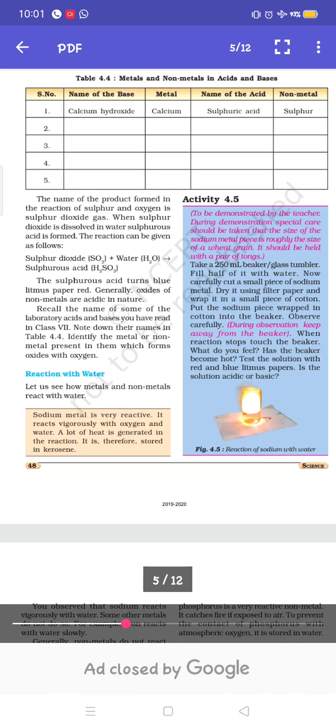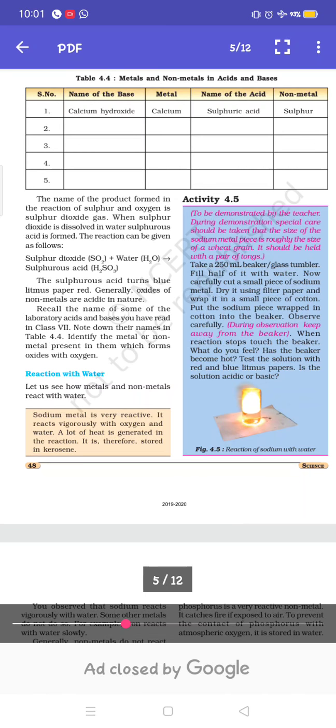For displacement reactions, you have to learn the reactivity series. I have told you about the reactivity series; go through it and learn it. In copper sulfate, copper is less reactive than iron. If the element in the salt solution is lower in the series, there will be a displacement reaction. Just the opposite, if the salt solution of iron is given, that is iron sulfate and copper, then no reaction will occur. So go through the reactivity series.